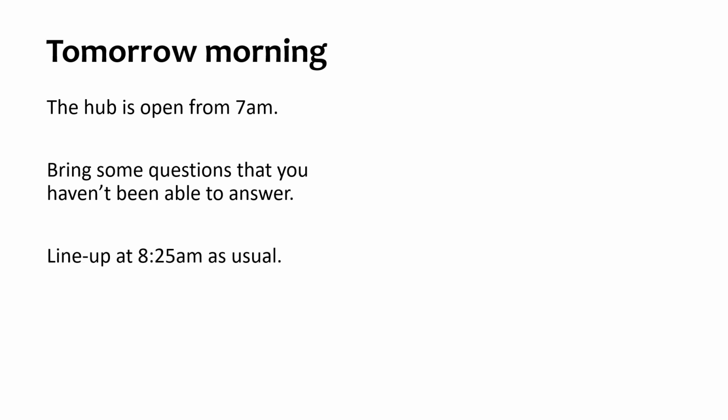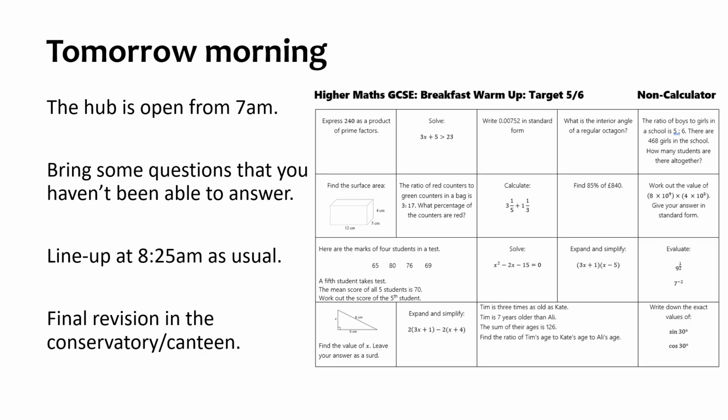Okay, we're going to do line up as usual at 8:25 AM and then back into the conservatory or the canteen, and we will be giving you the final little bit of revision. So we're going to work this the same way we did in the mocks that you've done this year, and you'll get like a grid. One side will be for you guys a sort of grade 5, 6, and the other side it will be 7+. On the screen it's just an example of what you have been given already.